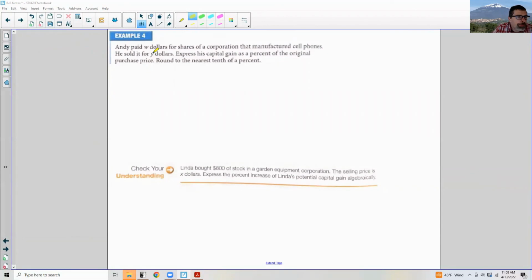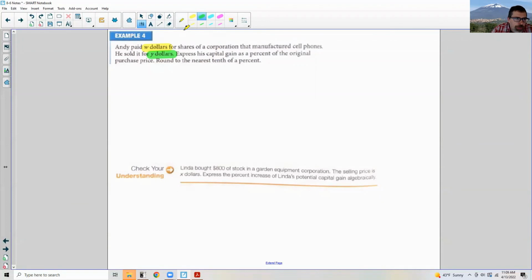Okay, example 4. Andy paid W dollars for shares of a corporation that manufactures cell phones. He sold them for Y dollars. Express his capital gain as a percent of the original purchase price, round to the nearest 1/10 of a percent.